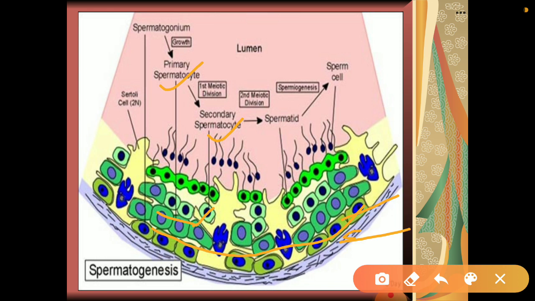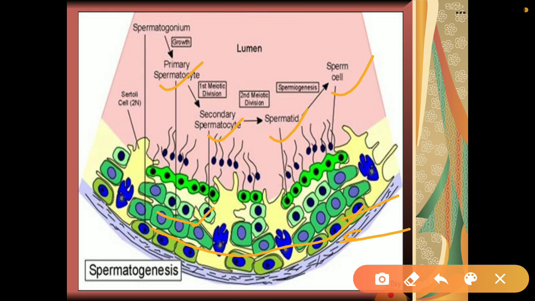These haploid spermatocytes then mature into spermatids. Spermatids don't divide, but they transform and mature into sperm cells, which are also known as spermatozoa.